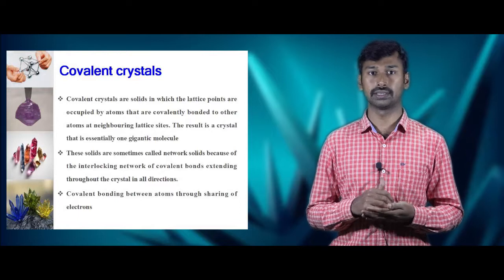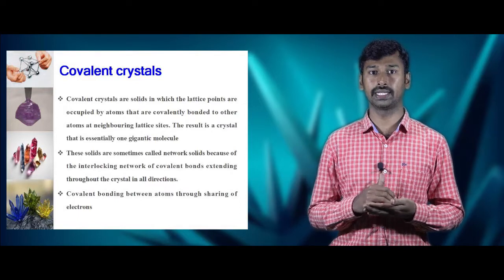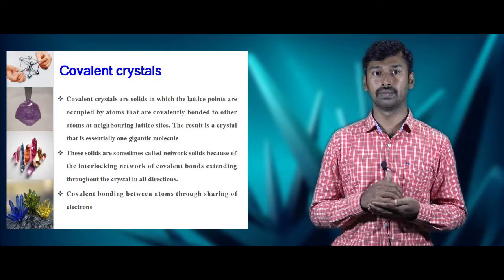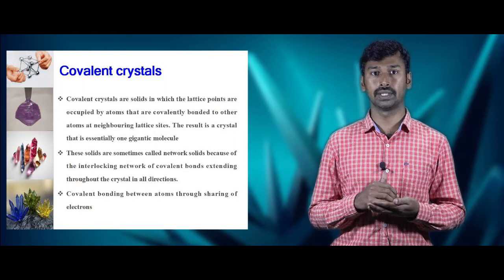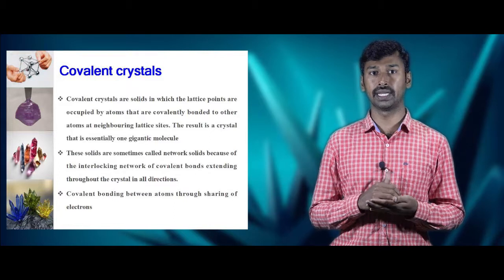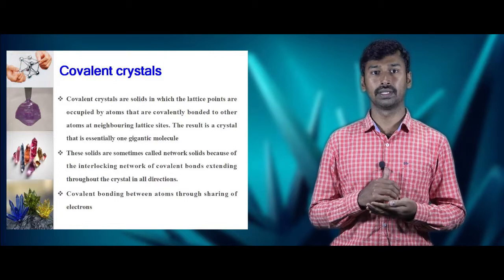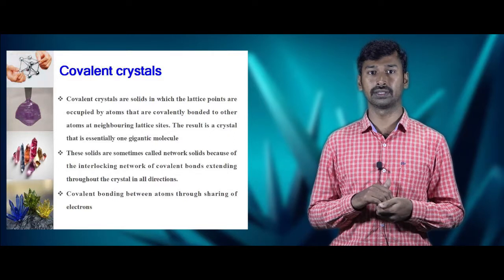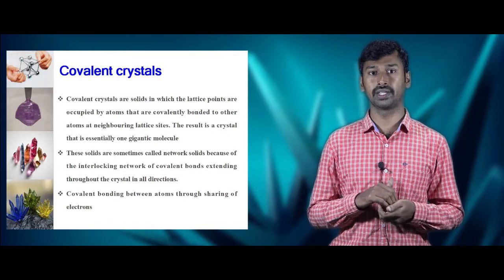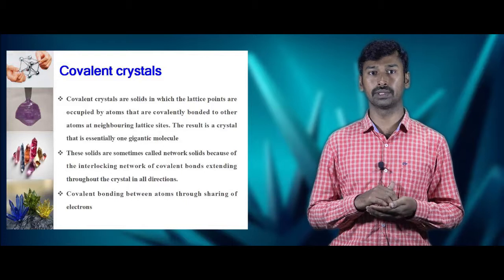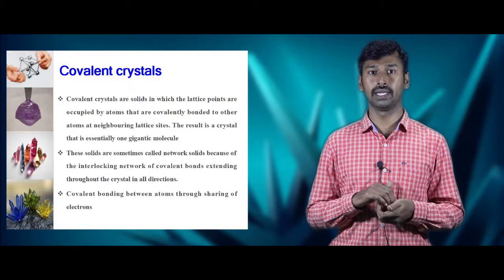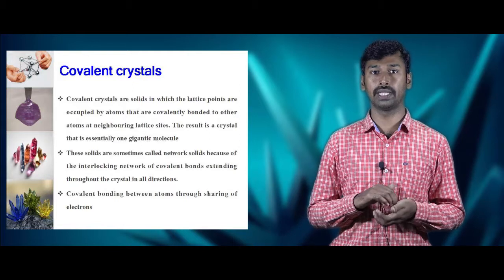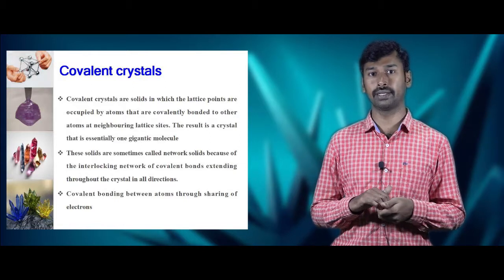The covalent crystals are the solid in which the lattice are occupied by the atoms which are covalently bonded with the neighboring lattice atoms and results in a big gigantic crystal formation. The covalent crystals are sometimes called network crystals because of the interlocking network between the atoms which are bonded covalently in all directions. These covalent bonds are formed between the atoms through the sharing of electrons.